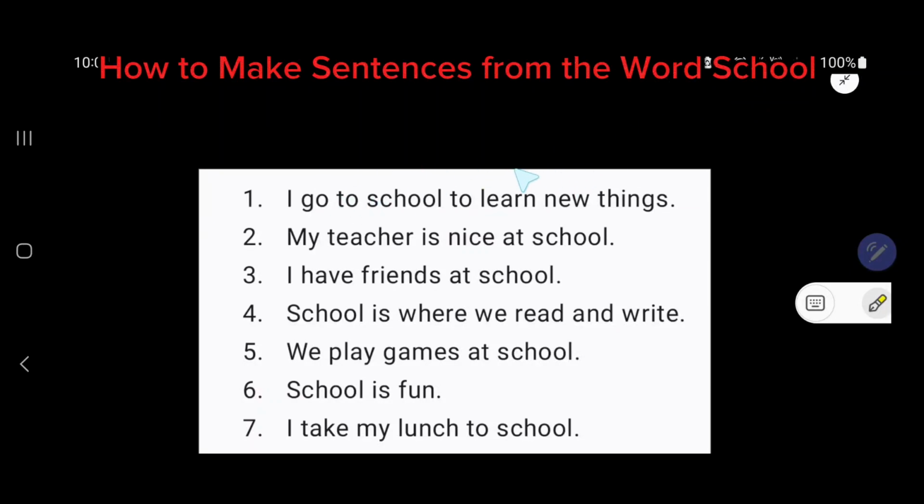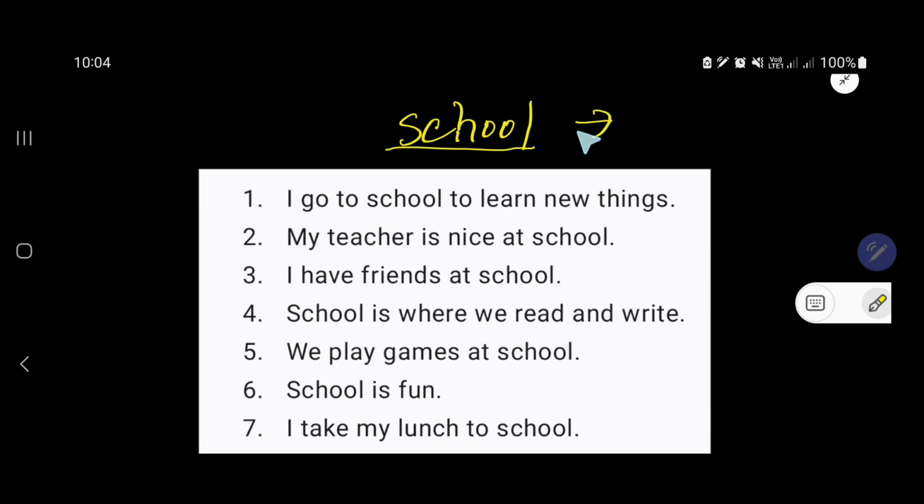How to make sentences with the word school. SCHOOL, school. This word can be used as a noun or a verb. Here I will try to use this word as a noun, right? So, look, this is the first sentence.